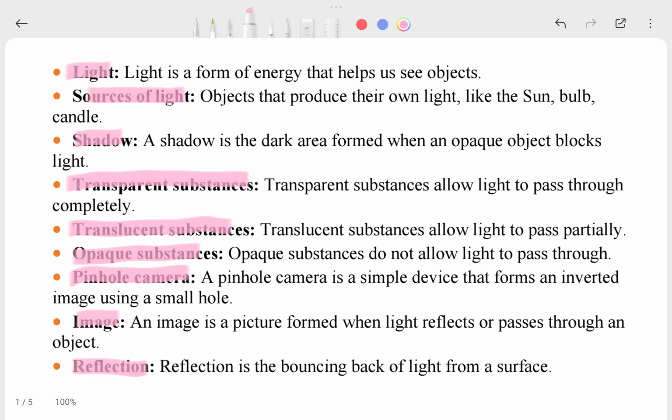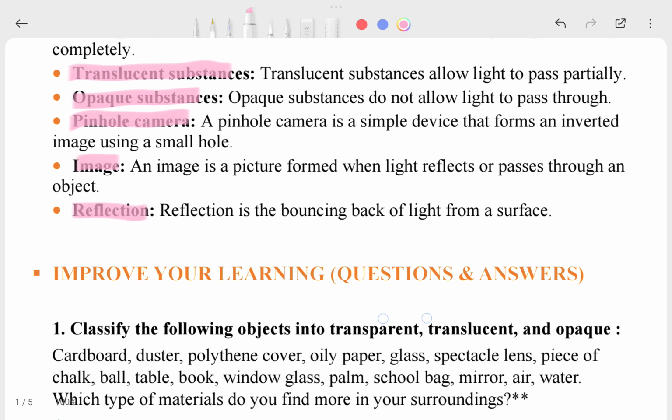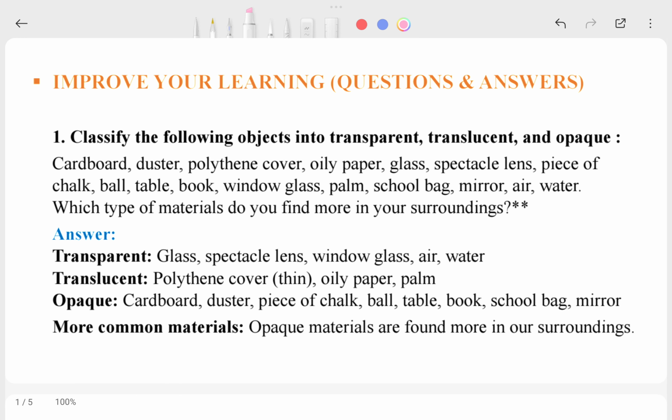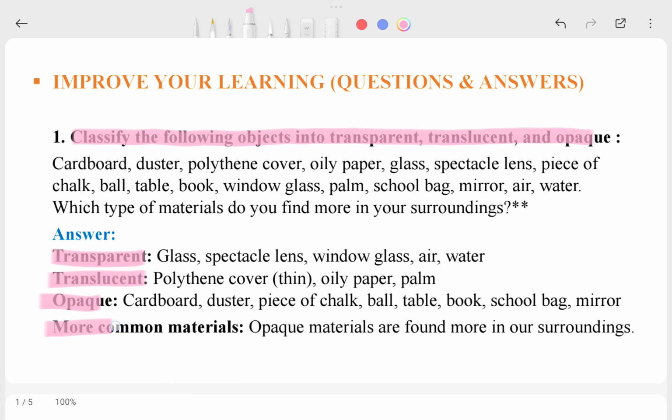If it is clear, then let's talk about Improve Your Learning, which is our question answer part. Here it is telling: classify the following objects into transparent, translucent and opaque. In this one, which is transparent, translucent, opaque, and more common materials. Like this only, more common materials found more in the surroundings. So this is the question and this is the answer of that question.